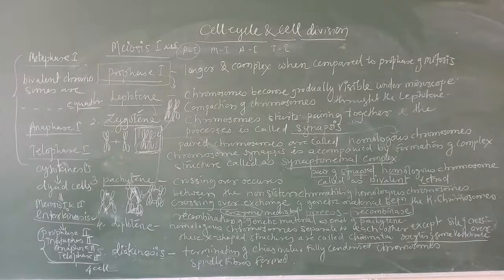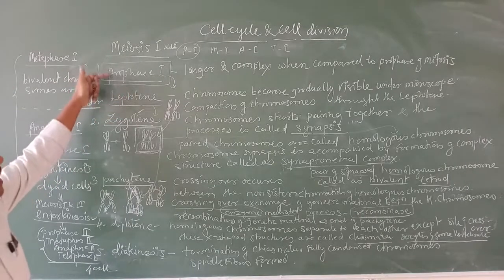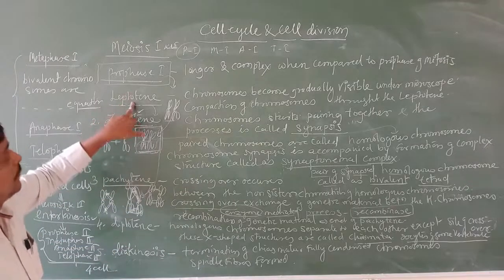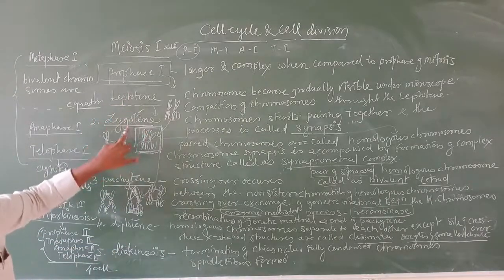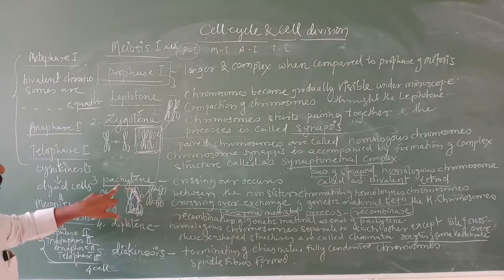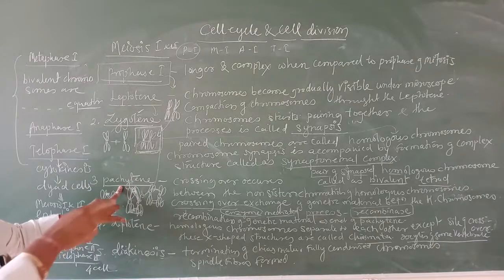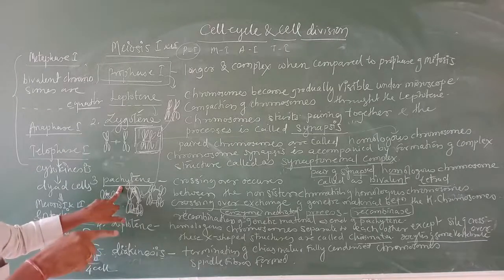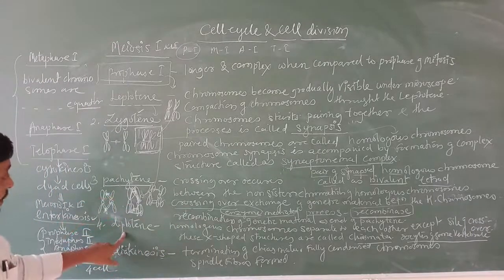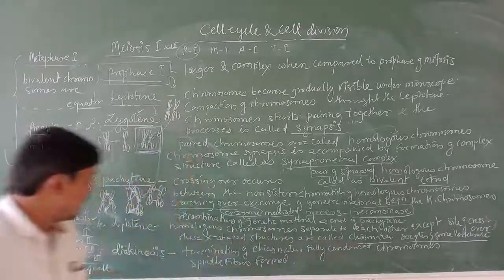This is about meiosis. In prophase 1, there are the stages leptotene, zygotene, pachytene, diplotene, diakinesis. In leptotene, chromosomes start to form. In zygotene, pairing occurs, which we call synapsis. In pachytene, crossing over happens, that is the recombination, and the enzyme involved is called recombinase. Then in diplotene, the separation of the chromosomes occurs, and that is what we call chiasmata.